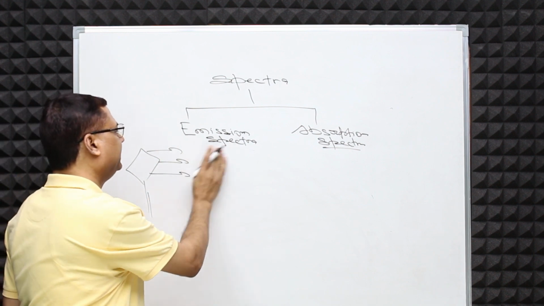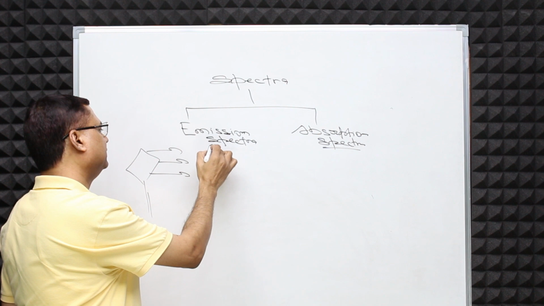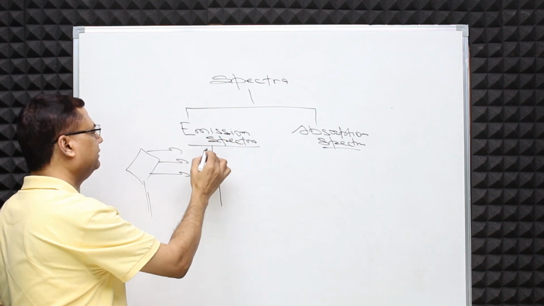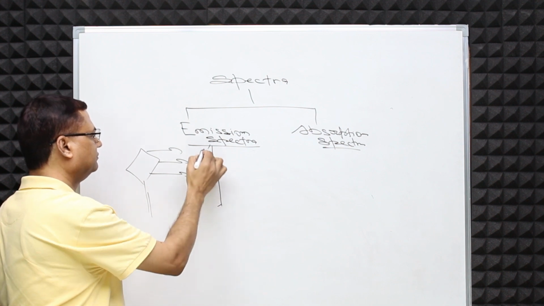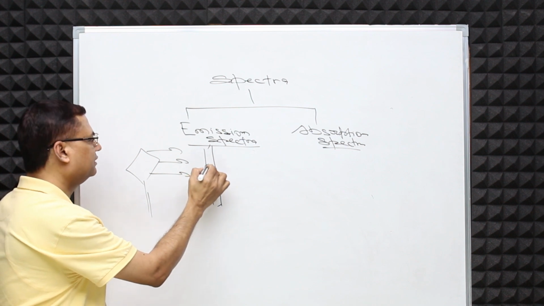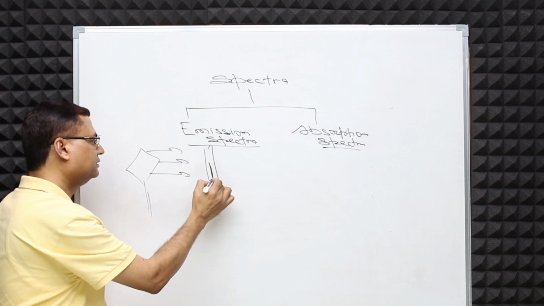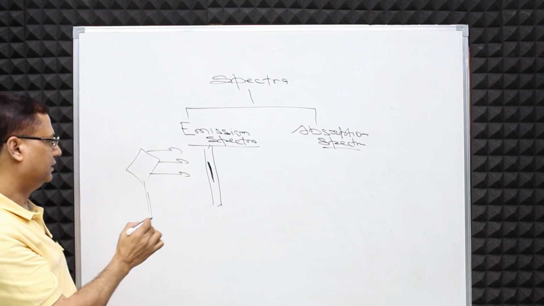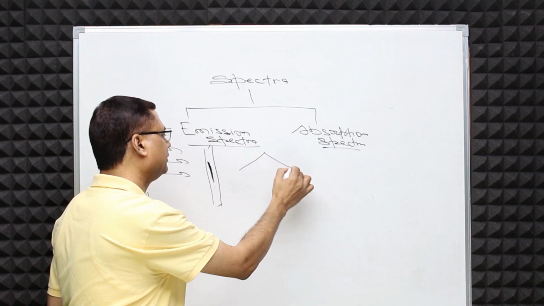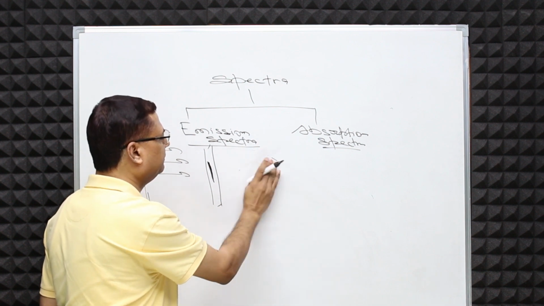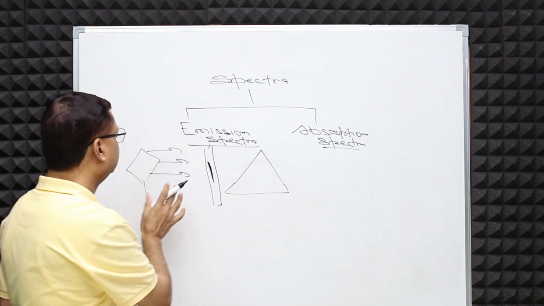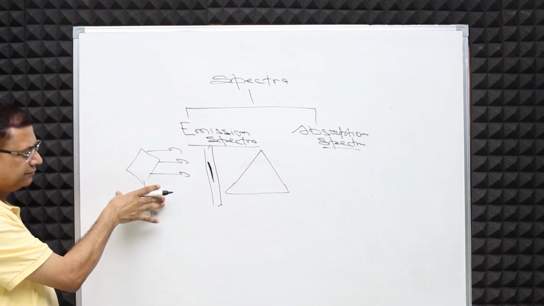If I place a wall here and make a narrow line slit, to make a beam emanating from this and falling on the prism, this is the source of light.